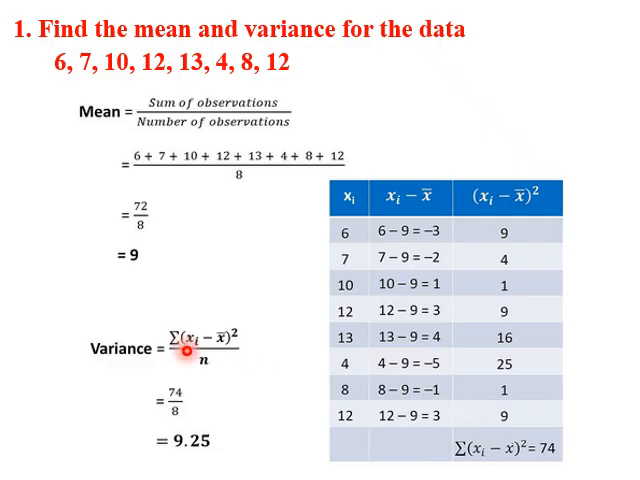Since we need to find the summation, we use sigma (x minus x bar) square, equal to adding all the numbers in this column, which is 74. Now variance is 74 by 8, where 8 is the number of observations, which is 9.25.